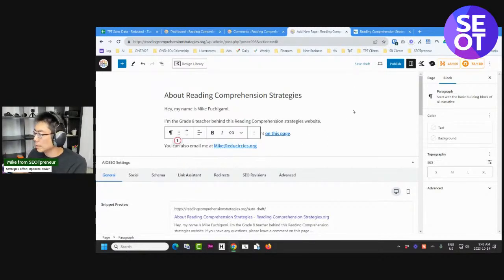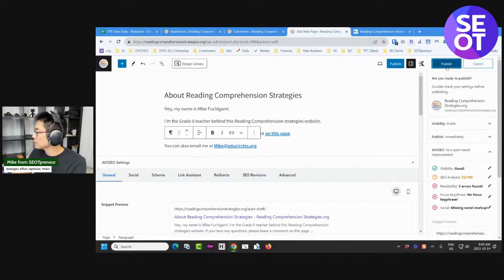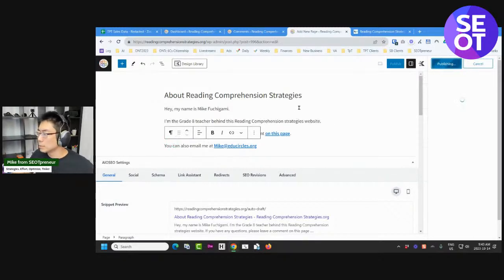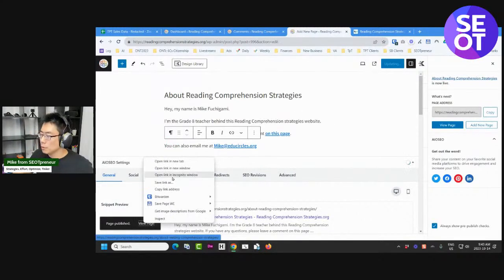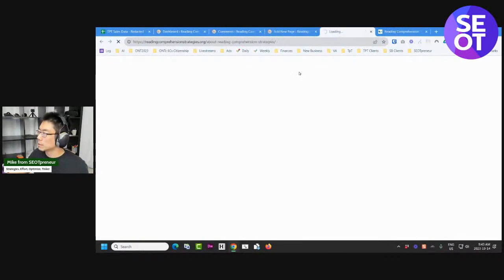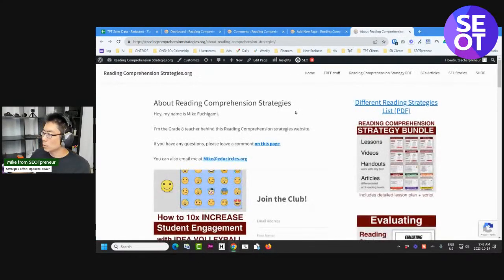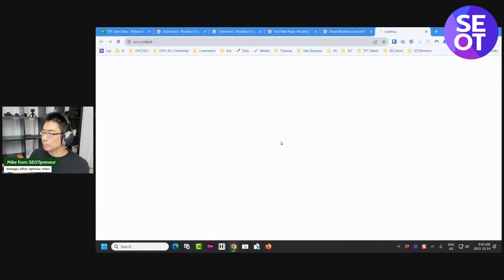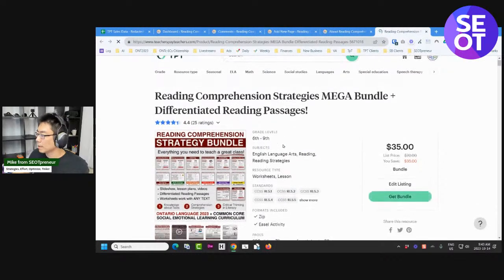And I'm going to hit publish. I'm going to publish this site. So let's publish this really quickly. I'm going to view this page. Let's see what this looks like. I'm just going to test to make sure it works. Sometimes I turn off the sidebars because I don't want to distract them, but I'm okay with distracting them. So if you have any questions, please leave a comment on this page, right? So that gets them here.